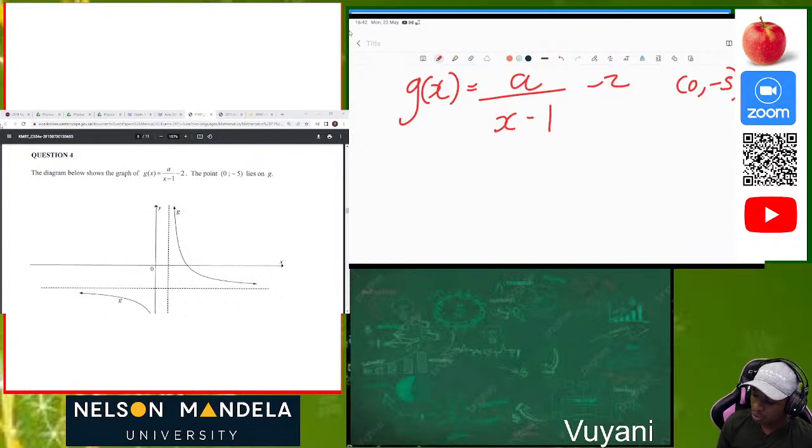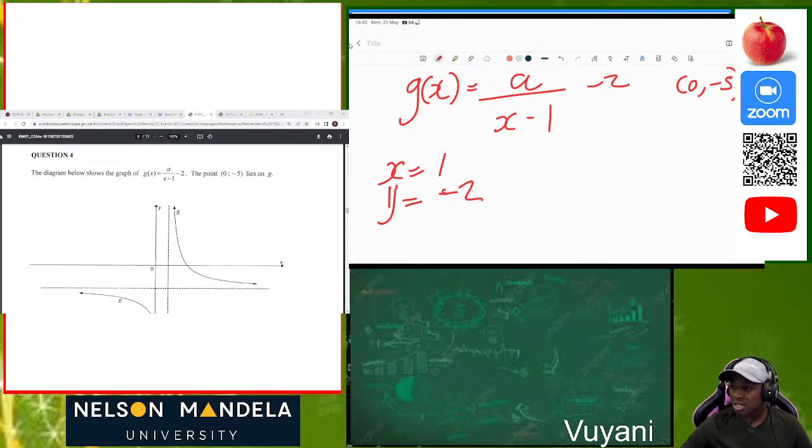So now, analyzing the equation which they give us, we must also know that this is a hyperbola. So since it's a hyperbola, what is our x? The vertical asymptote, we know the vertical asymptote will be x is equal to 1. Then we know also that the horizontal asymptote y is equal to negative 2. And you can actually see that as well on our graph. So what is important is to be able to see those few things before you attempt to write your questions. Okay, so now let's go to 4.1.